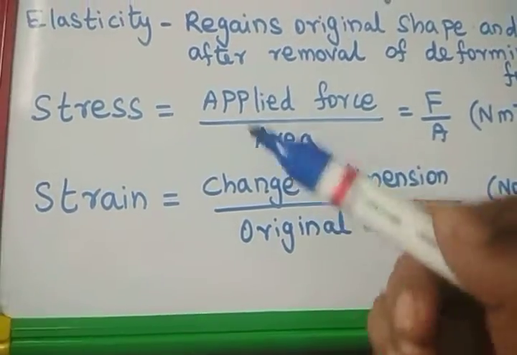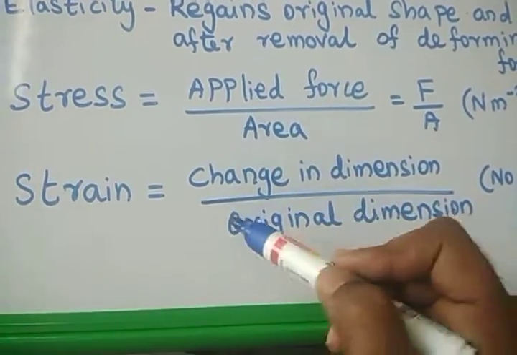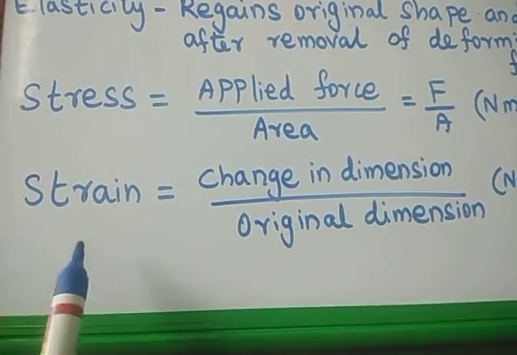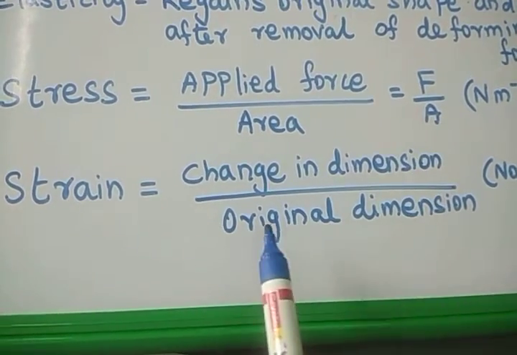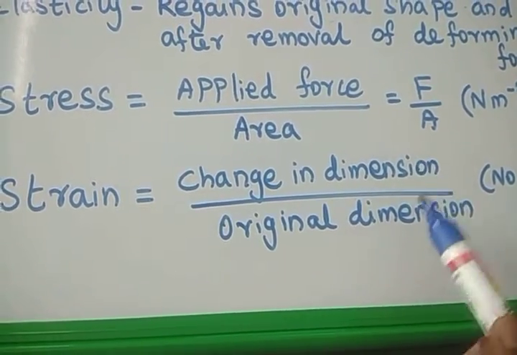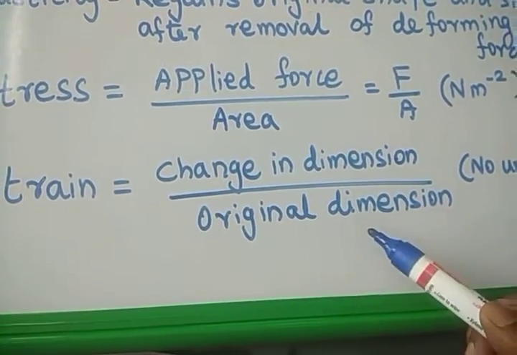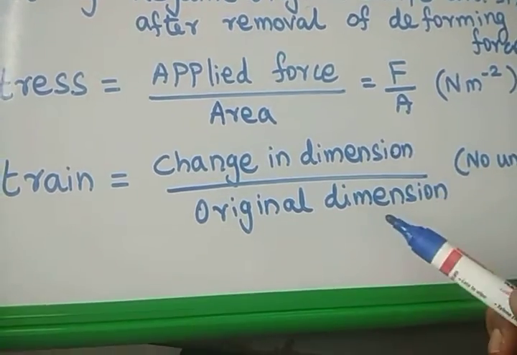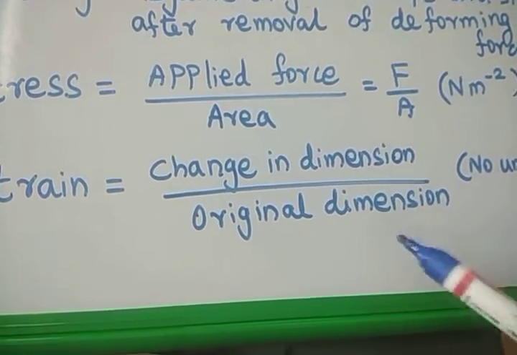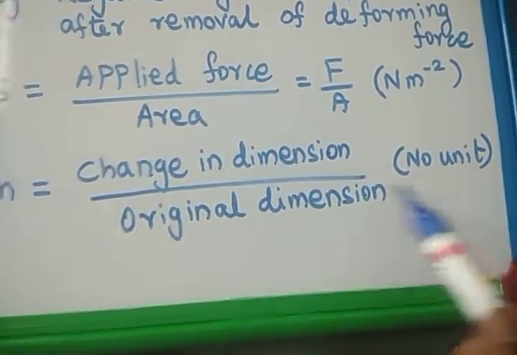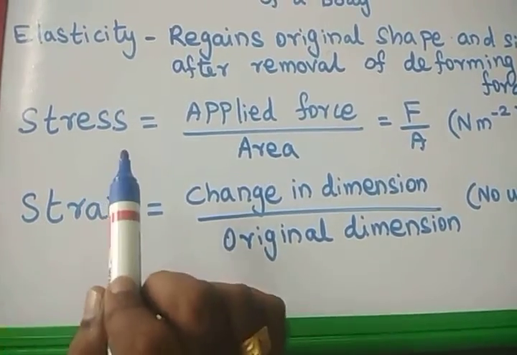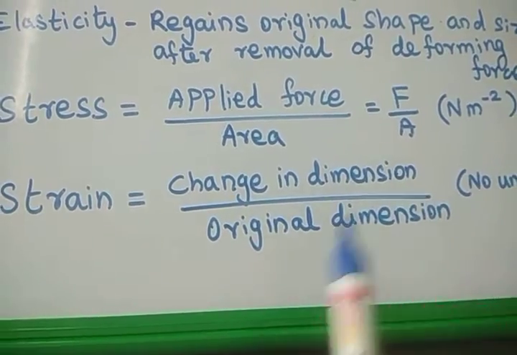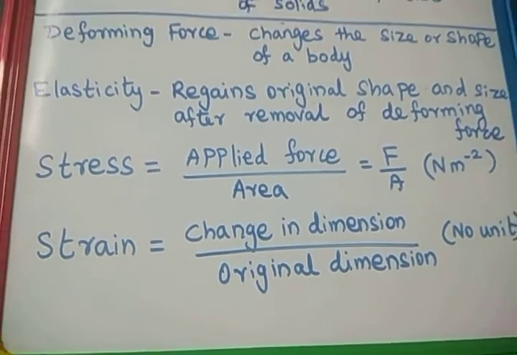So the effect of the stress, the change in the body, is described by strain. Strain is equal to change in dimension by original dimension. So it is change in length by original length, change in surface area by original surface area, or change in volume by original volume. Everything is in the same units, so there is no unit for strain. Stress means applied force by area, and strain means change in dimension by original dimension.